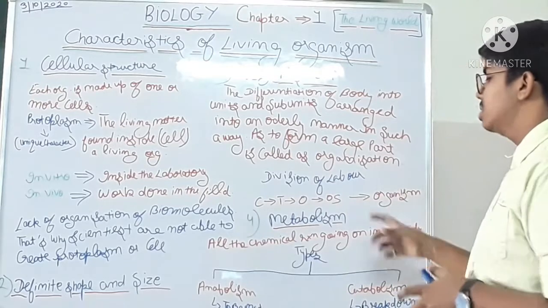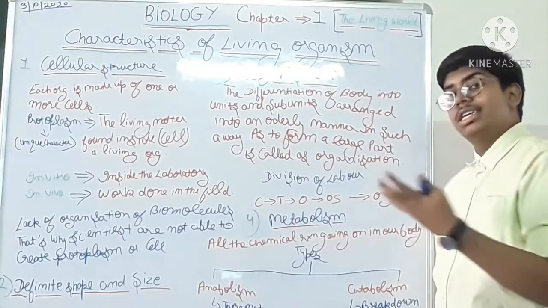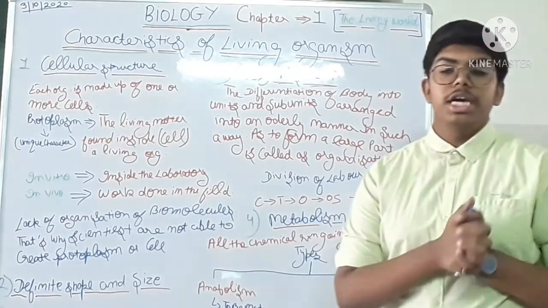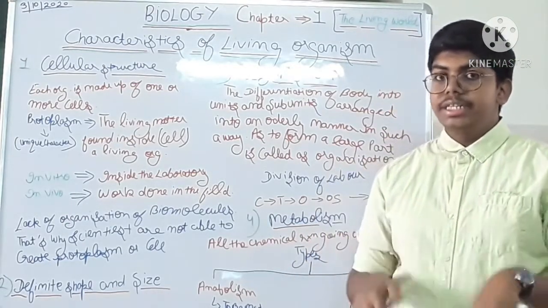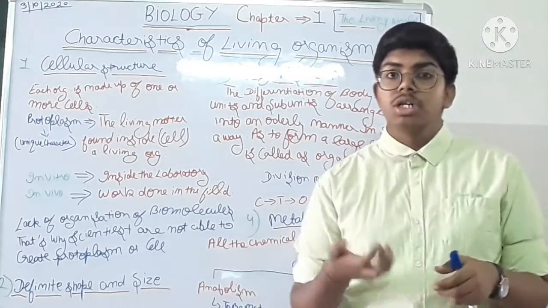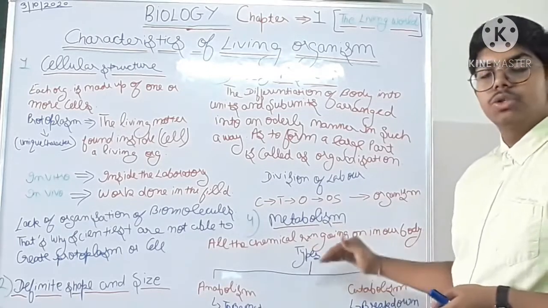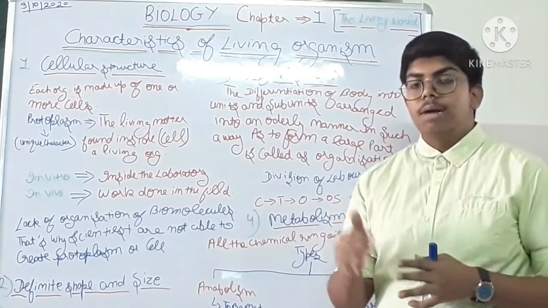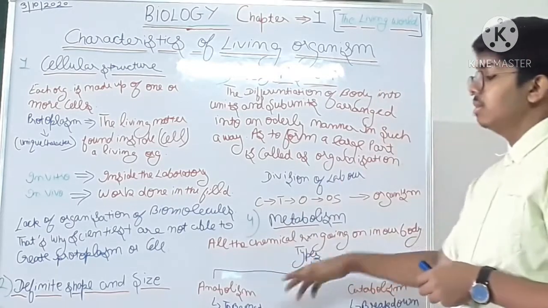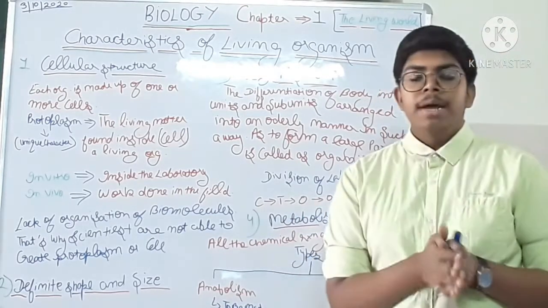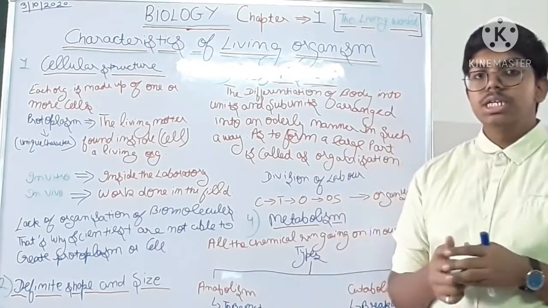Now the fourth one is metabolism. All the chemical reactions going on in our body are termed as metabolism. Just like me, at this time reactions are going on in my body and in your body also. So all the chemical reactions going on in our body are termed as metabolism. Now metabolism is of two types, that is anabolism and catabolism. Anabolism means to be made and catabolism means to break down.